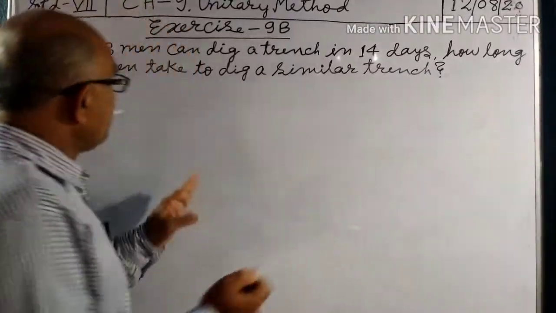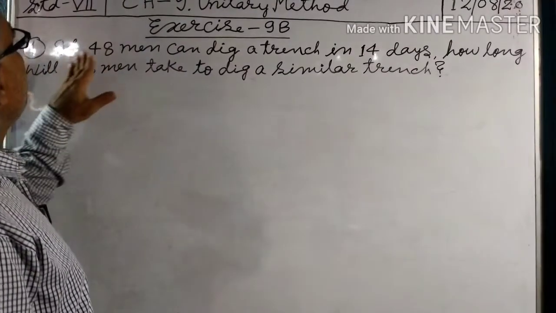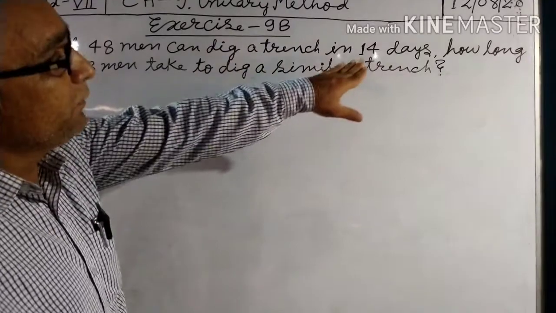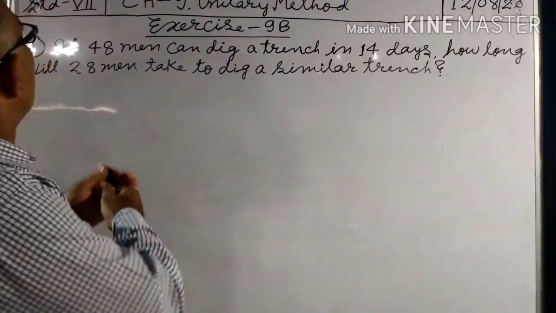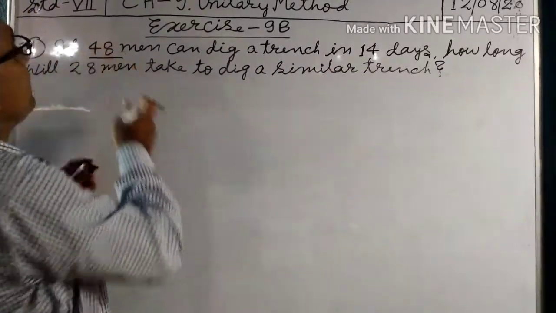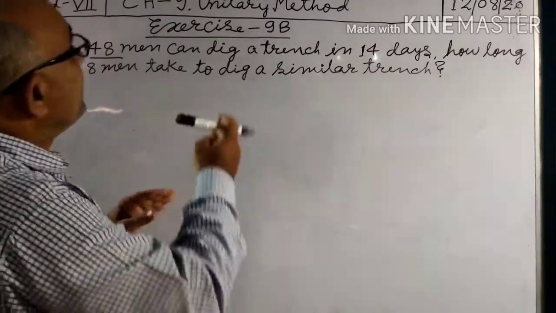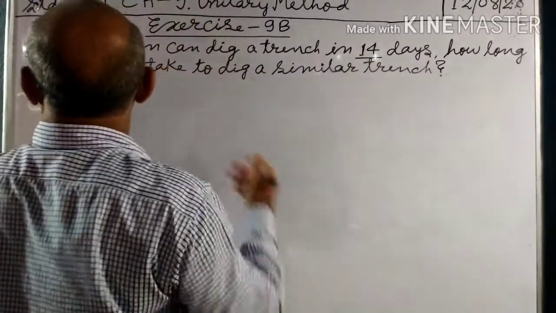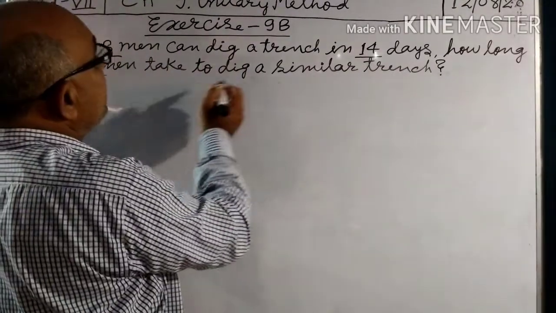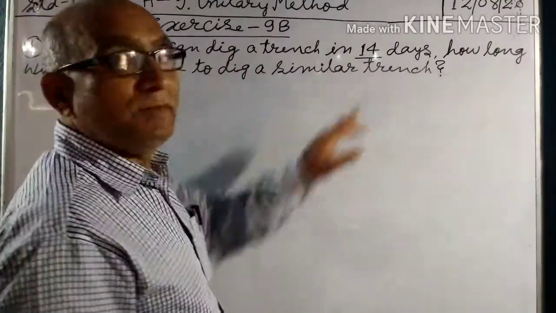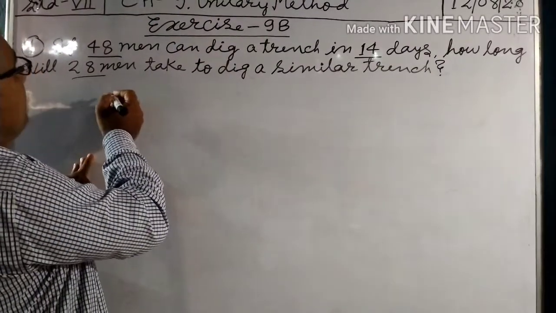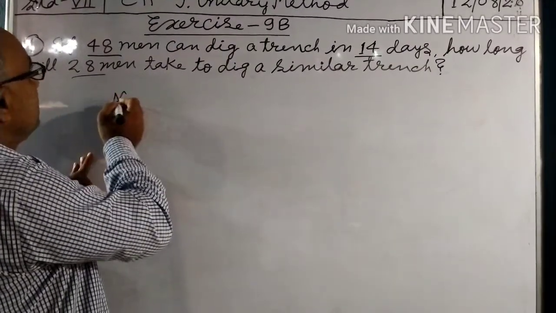So, in exercise 9b, question number 1. If 48 men can dig a trench in 14 days, how long will 28 men take to dig a similar trench? In the first column, write number of men.